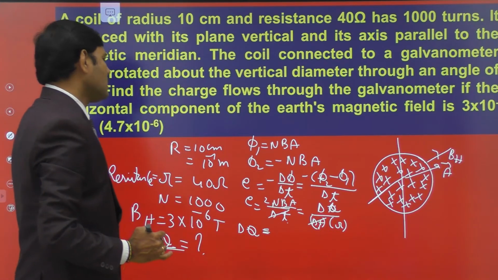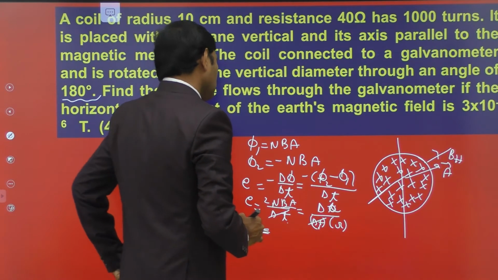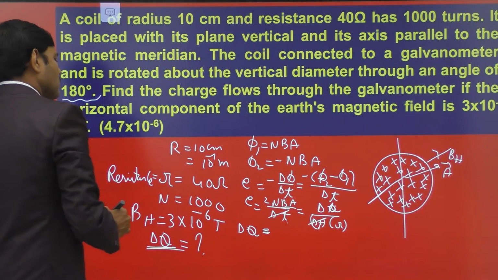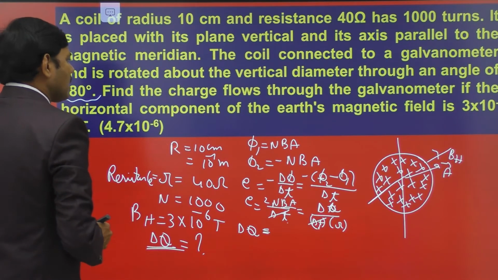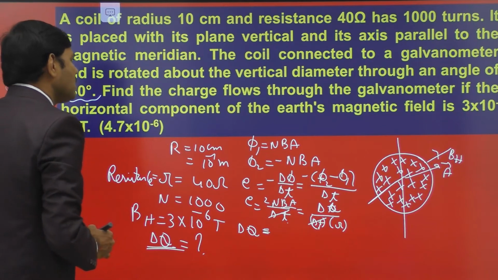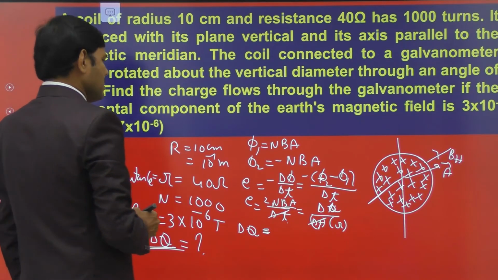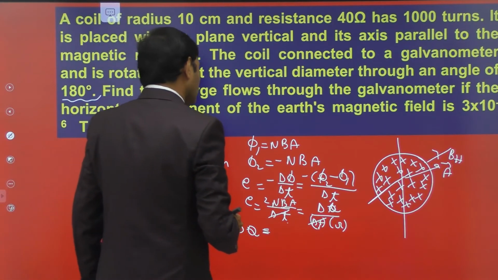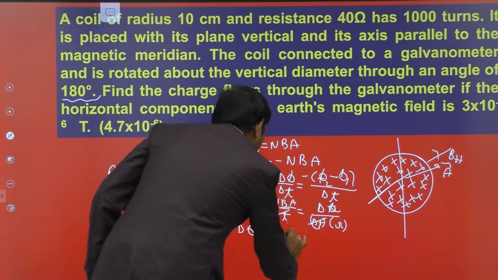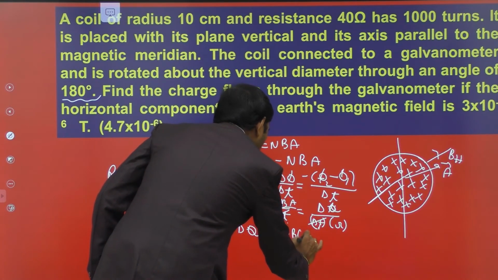Here we have to find the charge flowing through the galvanometer. That is, delta Q is equal to 2 NBA divided by small r.